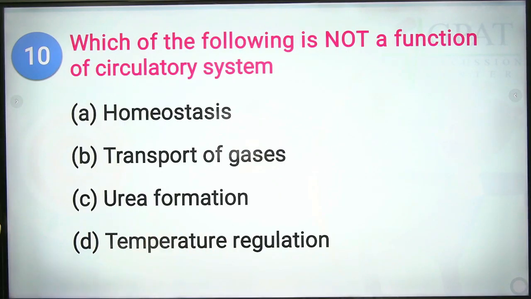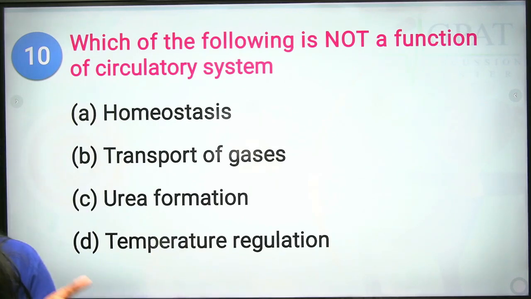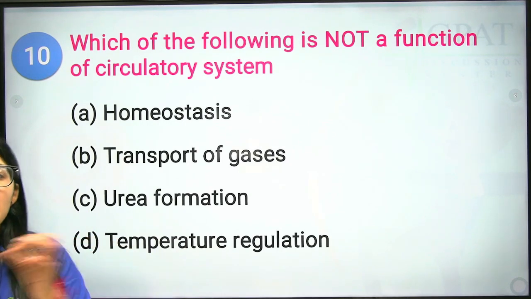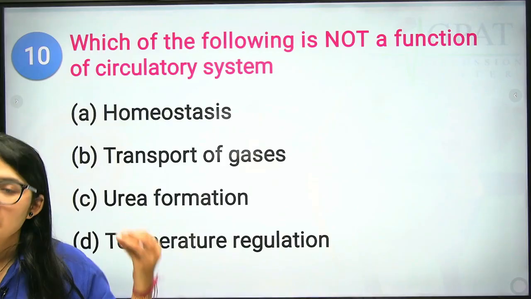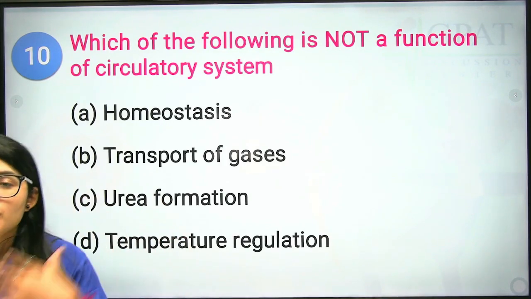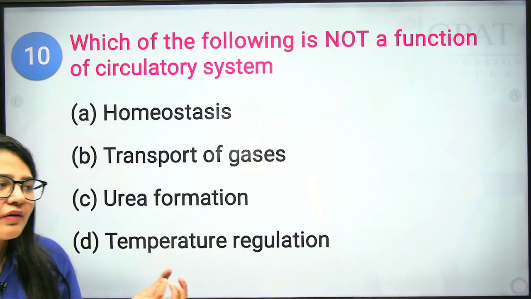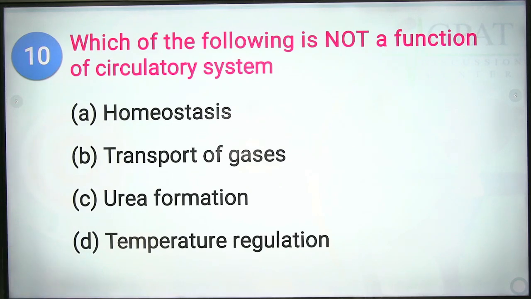Next we have urea formation. Urea formation is a type of waste product and hence it cannot be a function of the circulatory system. It never helps in circulation. The circulatory system only transports urea to the kidney, but no urea is formed or used in the circulatory system. Next we have temperature regulation. Yes, blood distributes throughout our body, which helps to keep our body cool and warm, so that is a function of the circulatory system. Clear? Yes. So the correct answer will be urea formation.